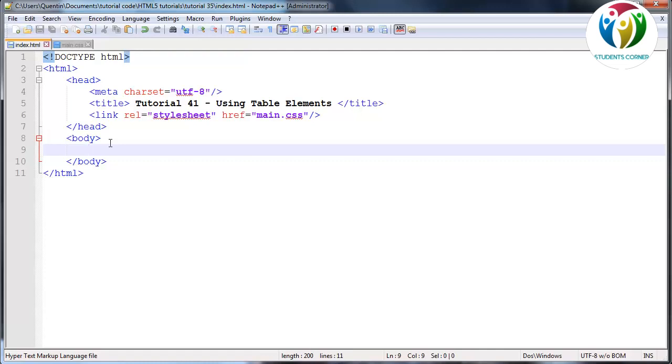So the first thing I want to let you guys know about tables is that they were only added to HTML so that we as web page designers or developers had some way of displaying data back to the user in a table-like form so that the users could actually read or see the data clearly and easily.